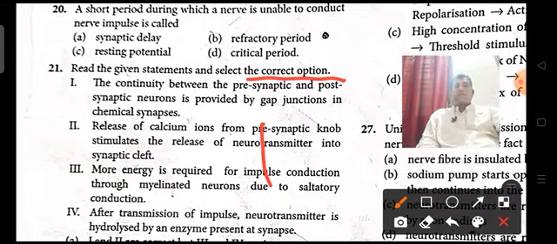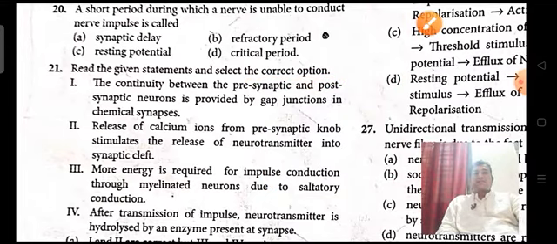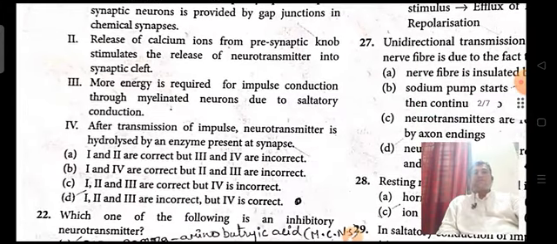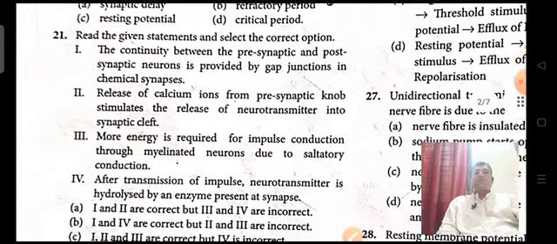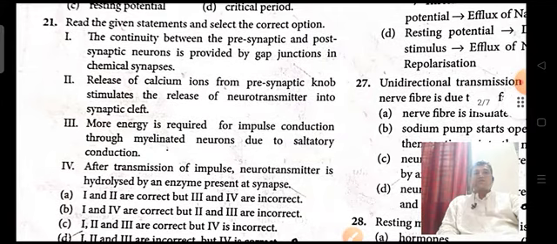After transmission of impulse, the neurotransmitter is hydrolyzed by the enzyme present at the synapse. You need to select which options are correct.